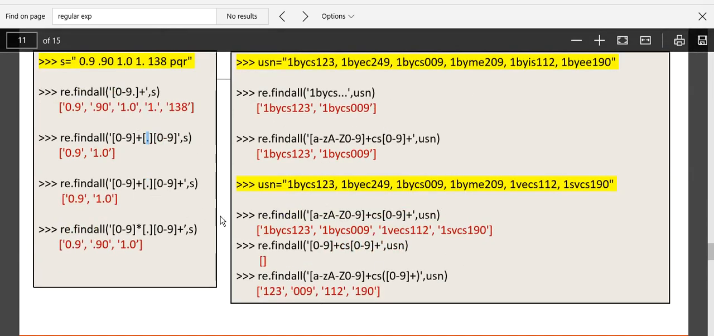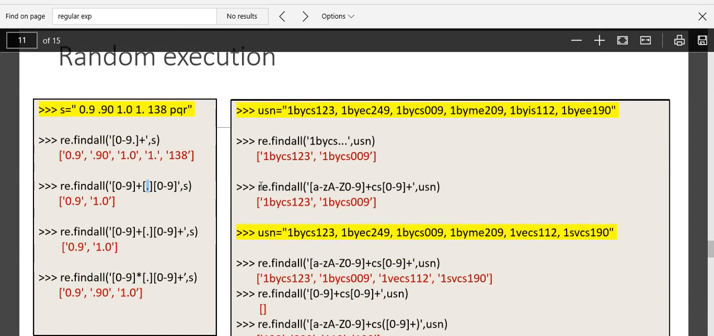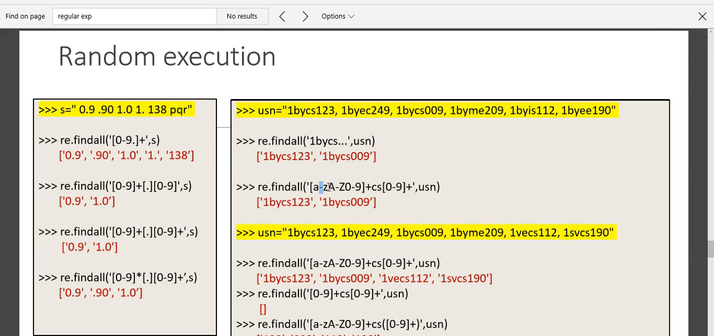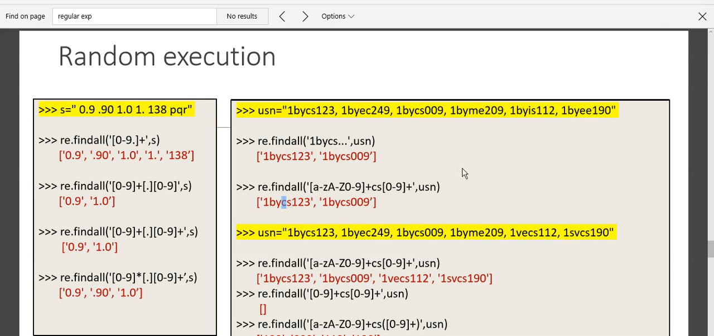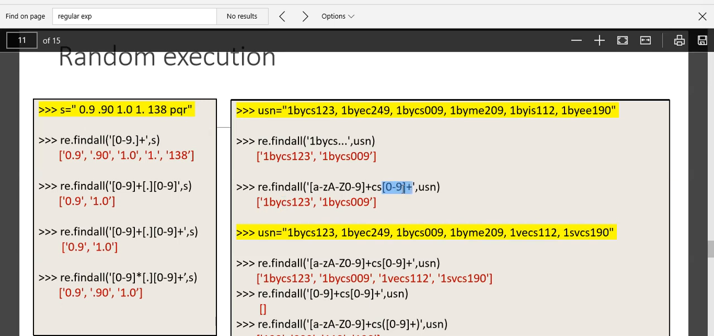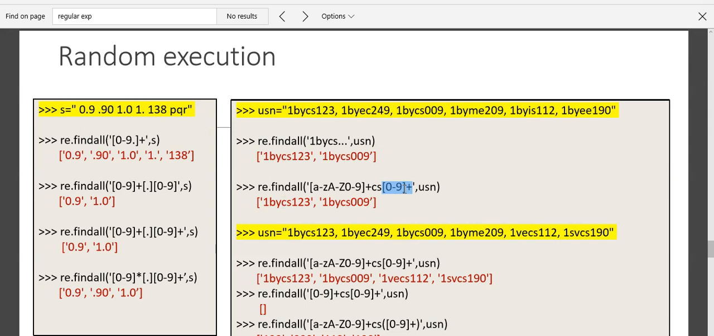Here if I pick a random example, re dot findall, what does it say? You want to extract only the CS USNs. So what I can say is, any string which starts with any number of characters or digits, A to Z, since I have given plus, it can have any number of characters, followed by CS, and followed by any number of characters. I am not specifying, it might have two digits, three digits or more.